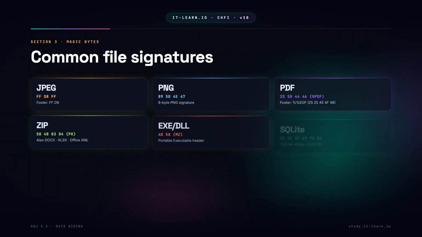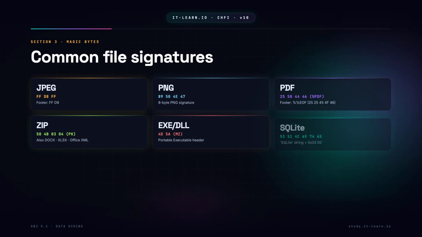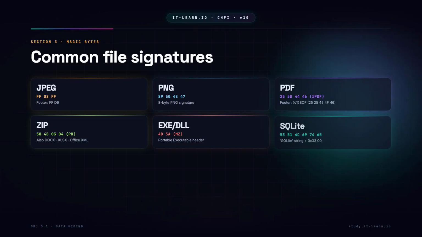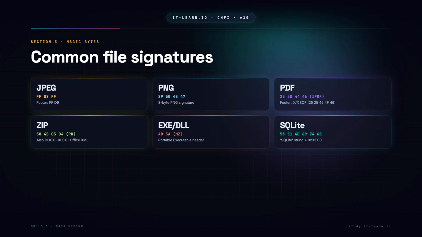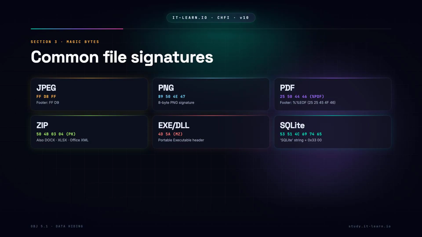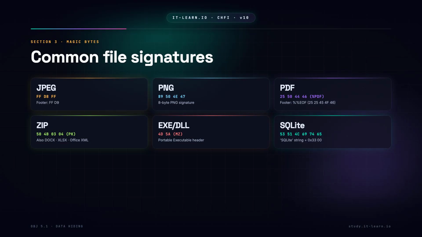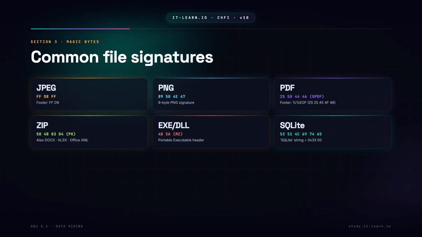ZIP starts 504B0304, the PK signature. And here's the catch, DOCX and XLSX start with the same PK signature because Office Open XML files are zip archives. MP3 starts FFFB or 494433, the ID3 tag. GIF starts 47494638, spells GIF8. EXE and DLL start 4D5A, the MZ signature. SQLite starts with the literal string SQLite 3 followed by a null.